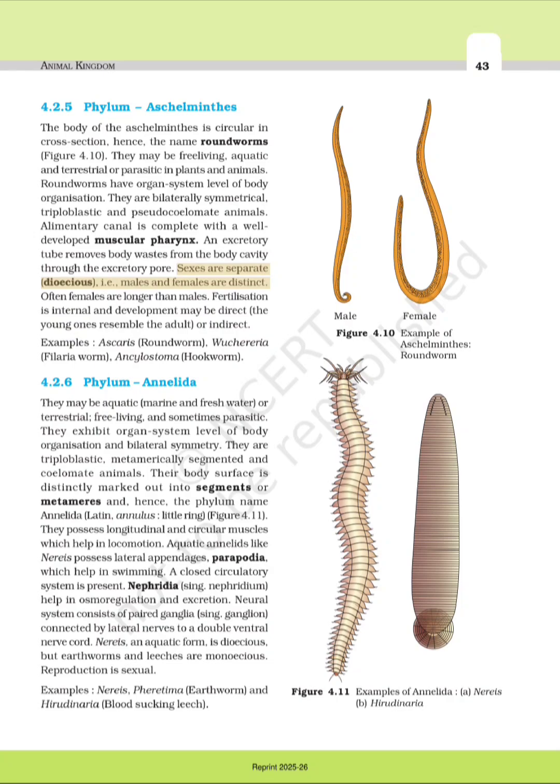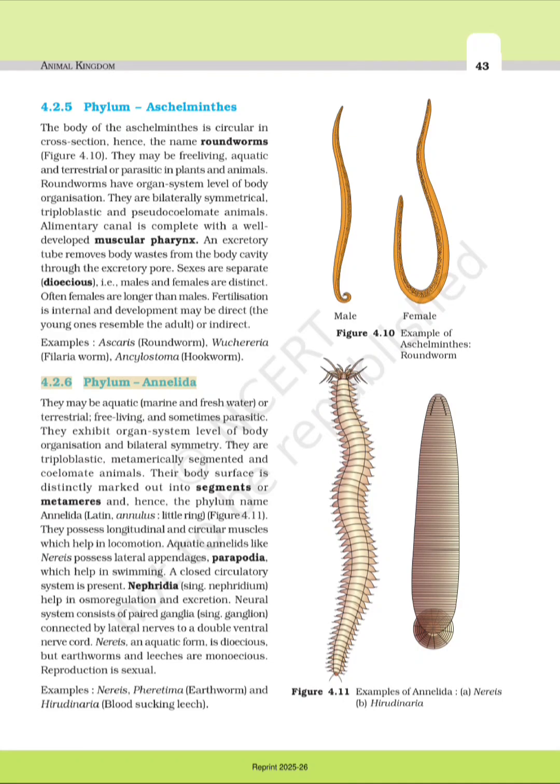Sexes are separate (dioecious), i.e., males and females are distinct. Often females are longer than males. Fertilization is internal and development may be direct (the young ones resemble the adult) or indirect. Examples: Ascaris, roundworm, Wuchereria, filaria worm, Ancylostoma, hookworm.